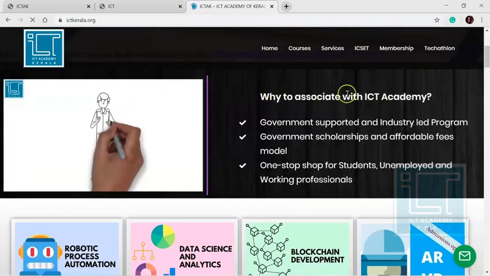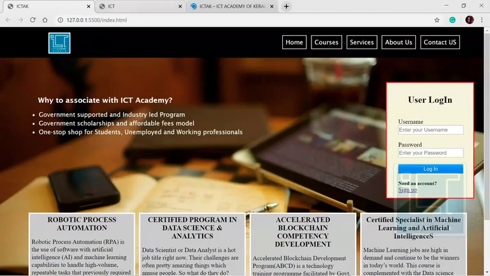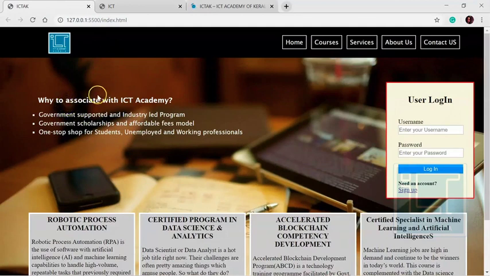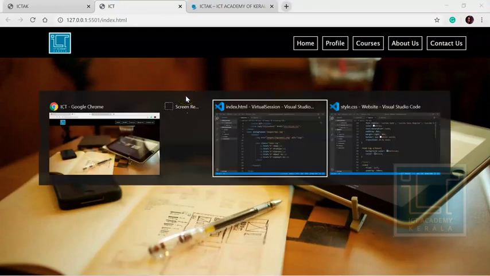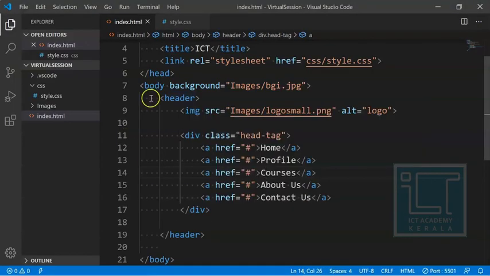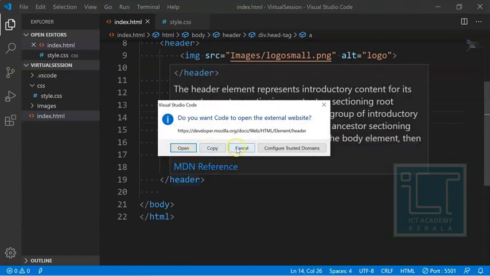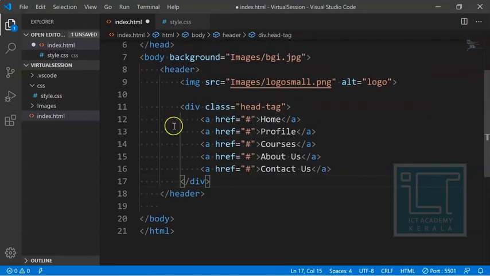So this is our heading and these are the sub contents. This will be a heading because it's in bold, and these will be the paragraph tags. So I would like to constitute it by directly providing it inside our, this is not a header tag, so the header tag ends here.